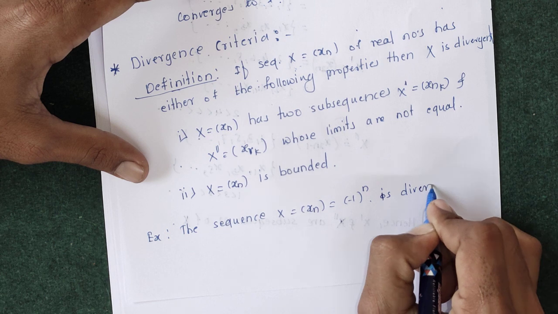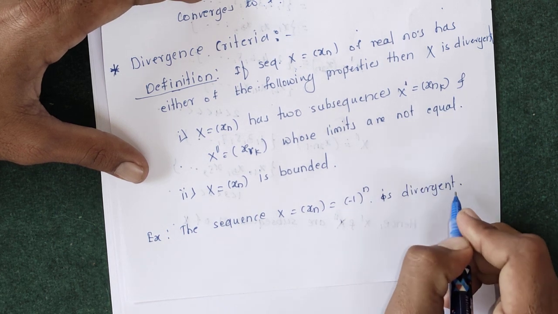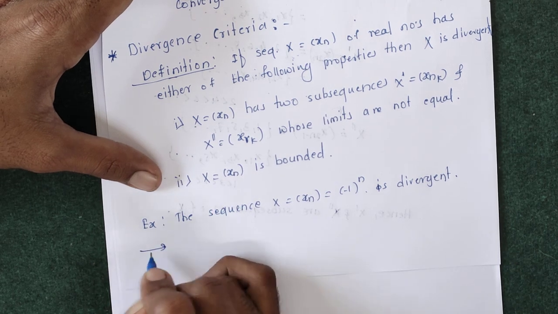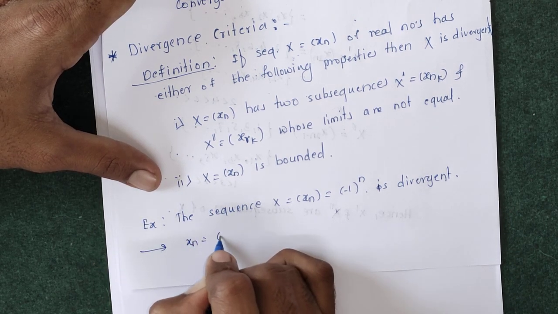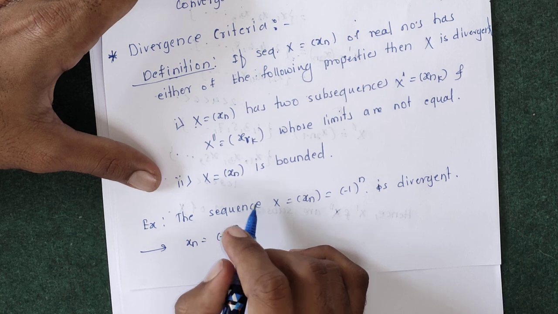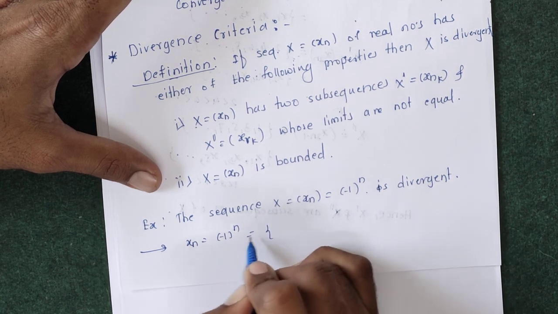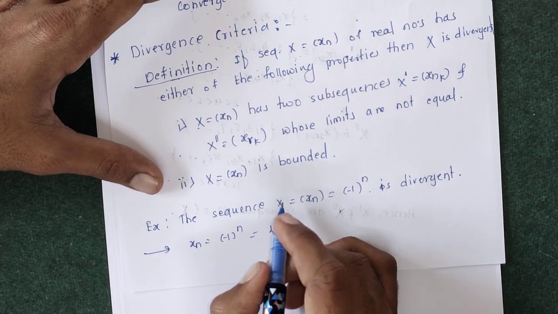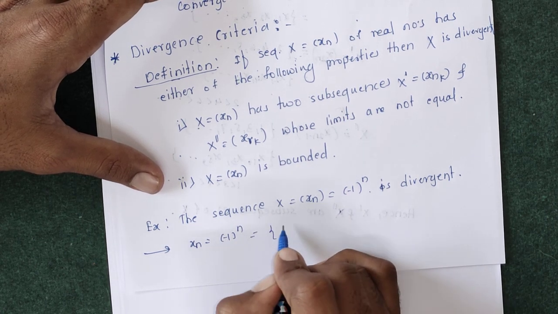The sequence minus 1 raised to n is divergent. So here the given sequence is minus 1 raised to n. If n is equals to 1, then minus 1 raised to 1 is minus 1. N is equals to 2, then 1.